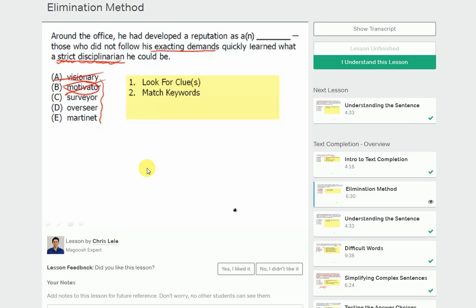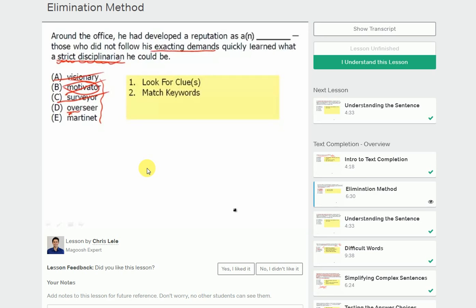A surveyor, by definition, what do they do? They survey, they look around, they take note. Are they, by definition, a strict disciplinarian? No. And that takes us then to overseer. Overseer, well, they're looking over, and therefore they're watching, and they're making exacting demands. And I guess they're also a strict disciplinarian. But is that by definition? When someone says, oh, the overseer, do you say, oh God, the overseer's coming, he's going to be so, or she's going to be so strict and make exacting demands, because that's what all overseers do? The answer is no. Maybe the majority of overseers are like that, but we're looking for the definition only.